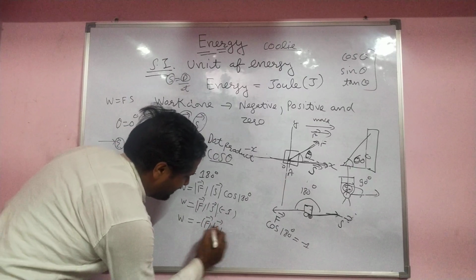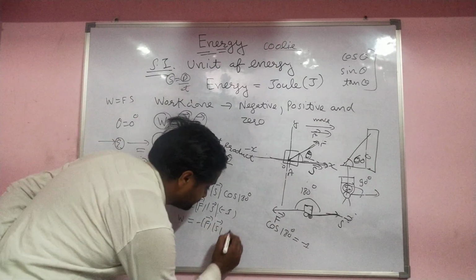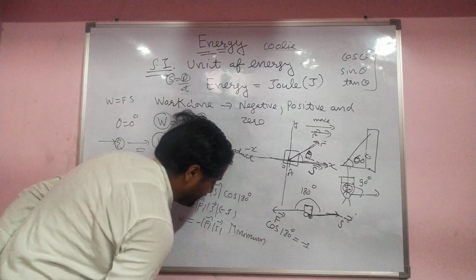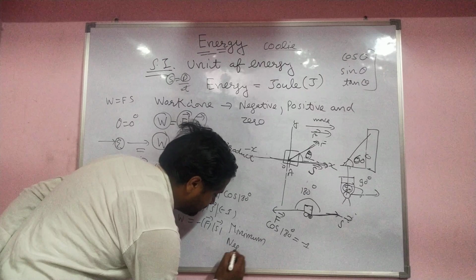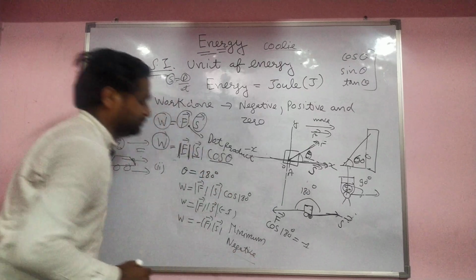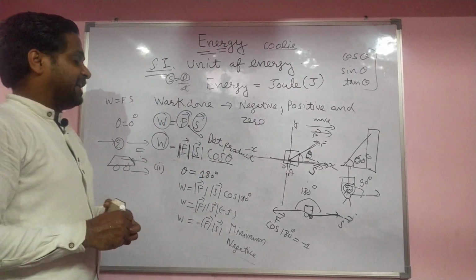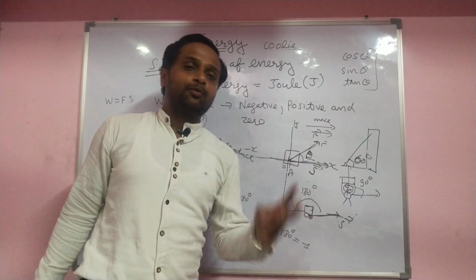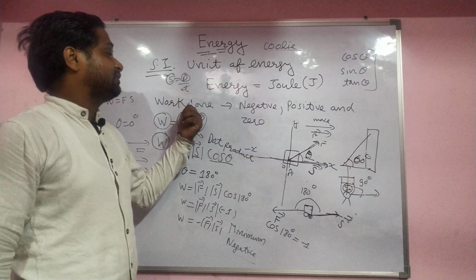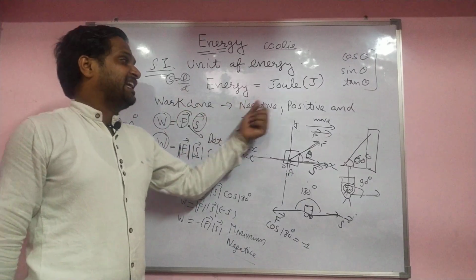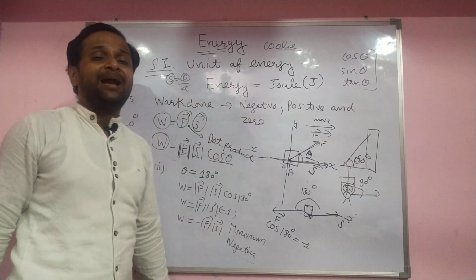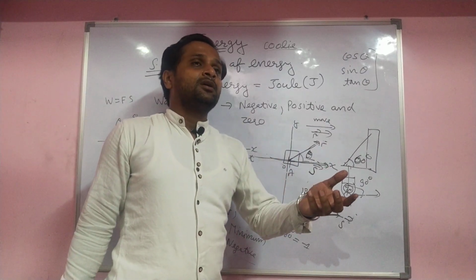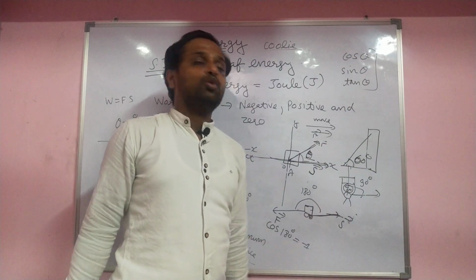A minimum value will come, that is, a negative value will come. So this is a negative work done. Keep in mind, there are three types of work done. The value of the work done may be negative, positive, or 0, depending upon the direction in which force is applied and the direction in which the body moves.